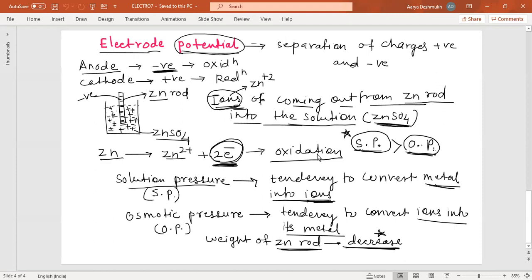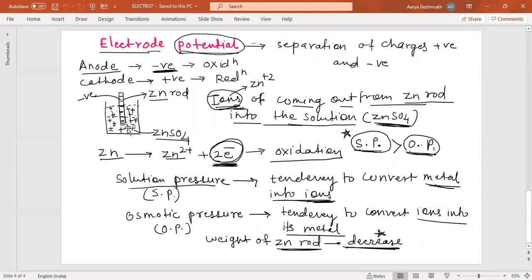The process is oxidation. Now, there are some more factors responsible for this phenomenon to occur. That is the solution pressure. Solution pressure is nothing but a tendency to convert metal into ions. Zinc metal is getting converted into its respective ions because of the solution pressure.